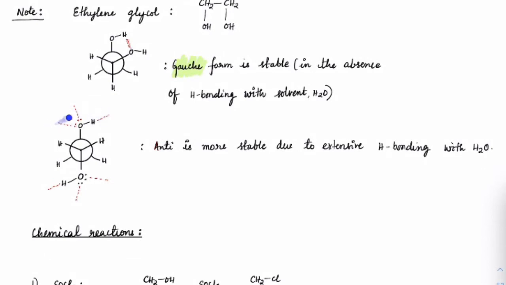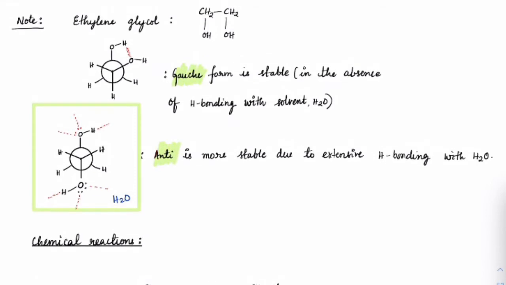But the minute hydrogen bonding comes into effect, which means if at all I put this in water, got it? So imagine I put this entire thing in water now. Suppose this is water, in water it would start making hydrogen bonding in all the directions here. So better hydrogen bonding will be formed as long as these OH are opposite to each other. So this time the anti-conformer would be more stable. So between gauche and anti, just check out what solvent is given. If nothing is given, take it as water and make anti the more stable form. Okay guys,